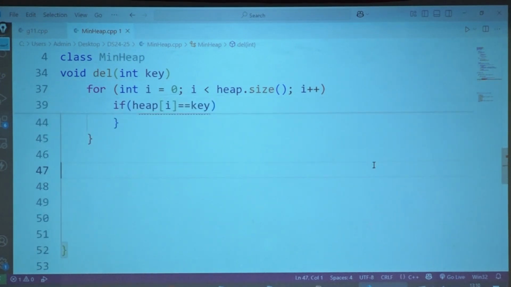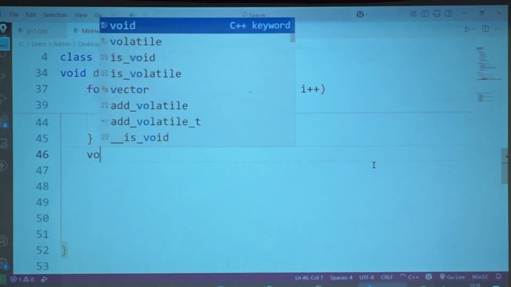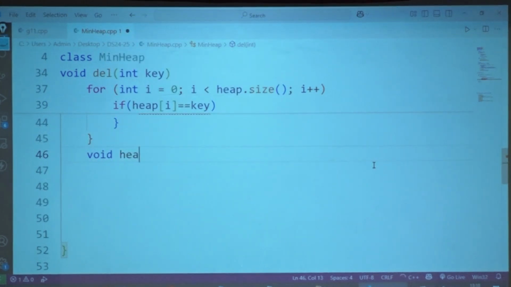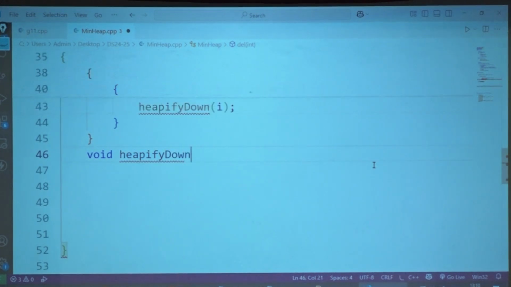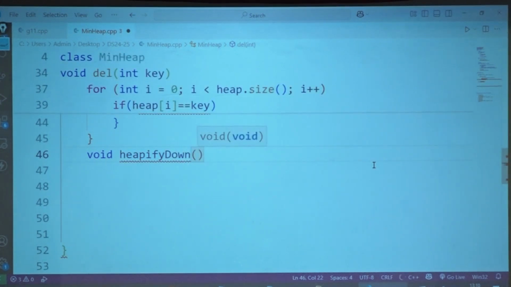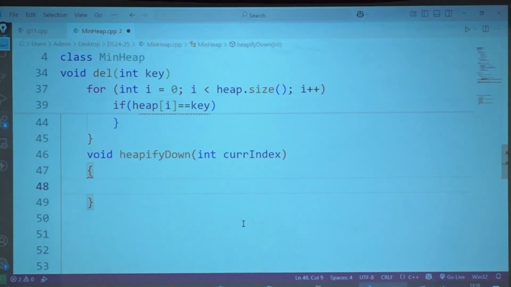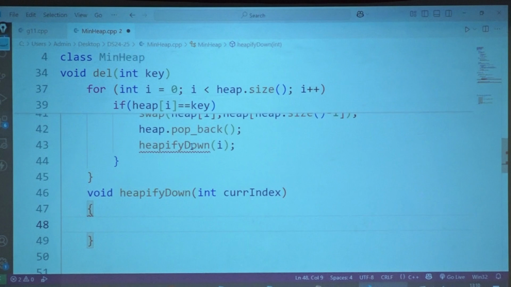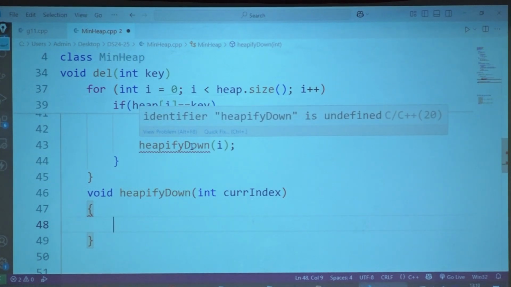Now I'll have to write a method, void heapify down, which is taking the current index. Spelling is correct, no?